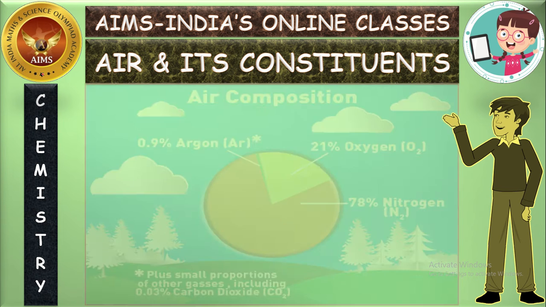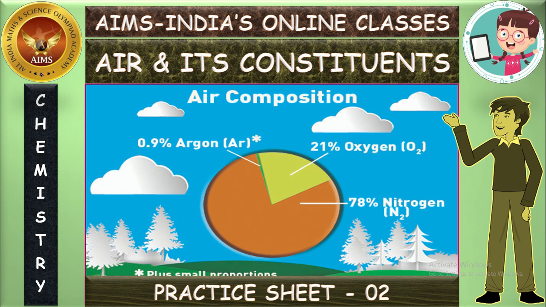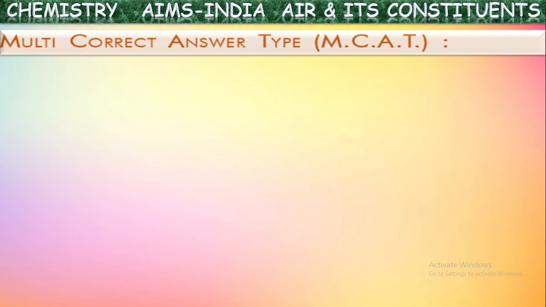So in this session, based upon those concepts, we are going to have a practice sheet. The practice sheet 2 includes different kinds of questions like multi-correct answer, comprehension, matrix matching, analytical approach. In this way, different questions we are going to see in this practice sheet. Okay, let us start with multi-correct answer type questions.